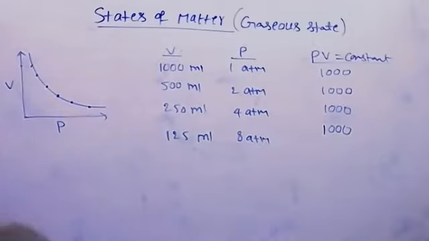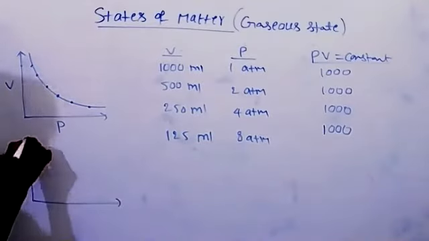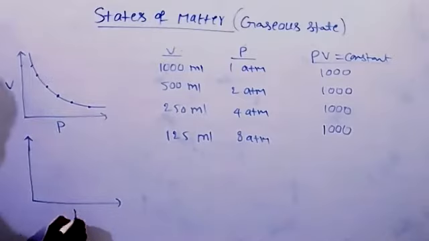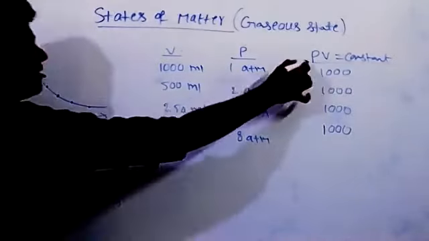So the next graph is the P versus PV graph. Just a straight line. See here, the PV value does not change.